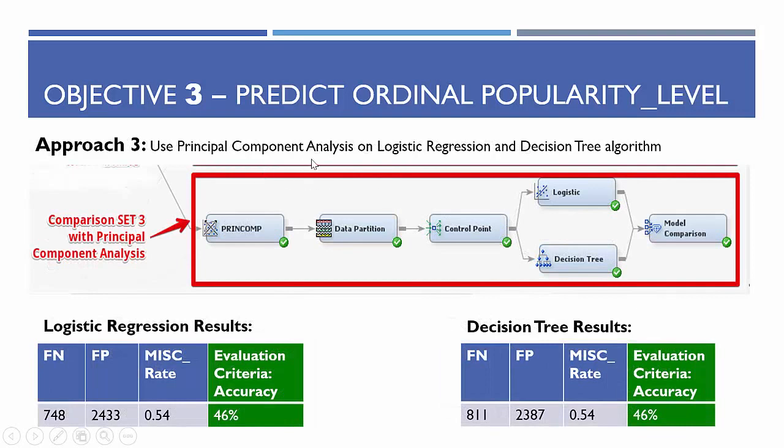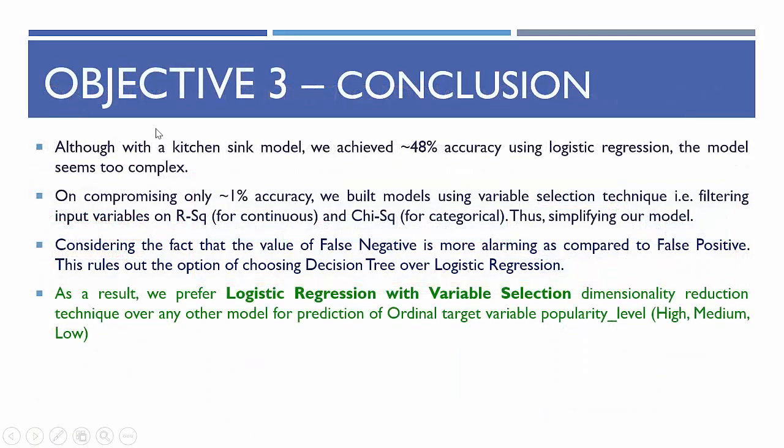In approach 3, we used principal component analysis on logistic regression and decision tree, and again received similar accuracies. We came to a conclusion similar to objective 2: the kitchen sink model had higher accuracy but was too complex, and by compromising only 1% of accuracy we built better models using dimensionality reduction techniques. Again, using the minimum number of false negatives, we concluded that logistic regression with variable selection technique is the better choice for objective 3.